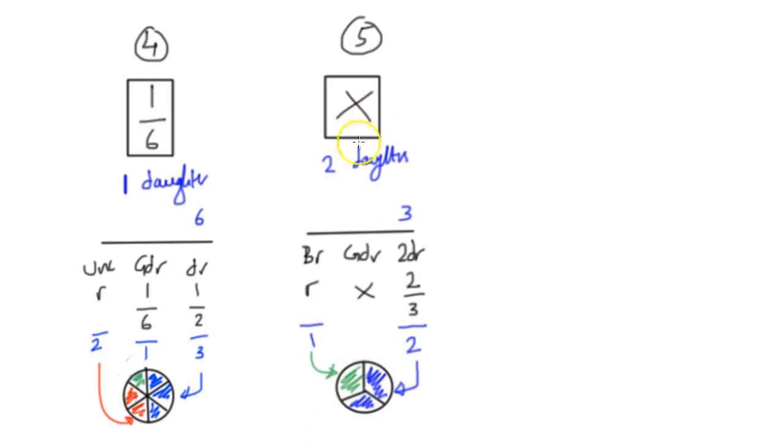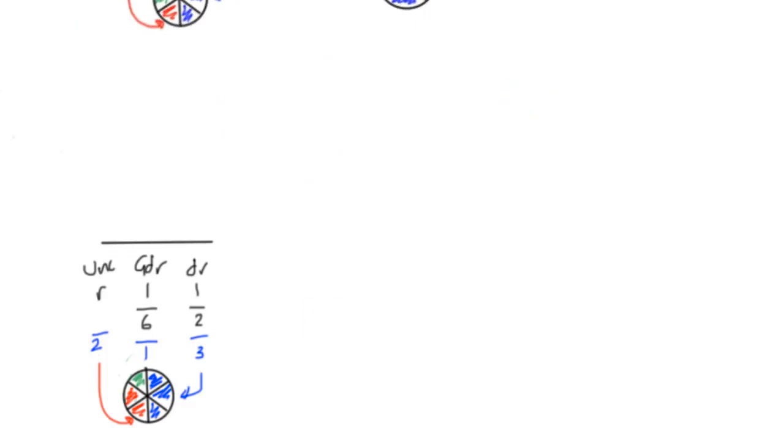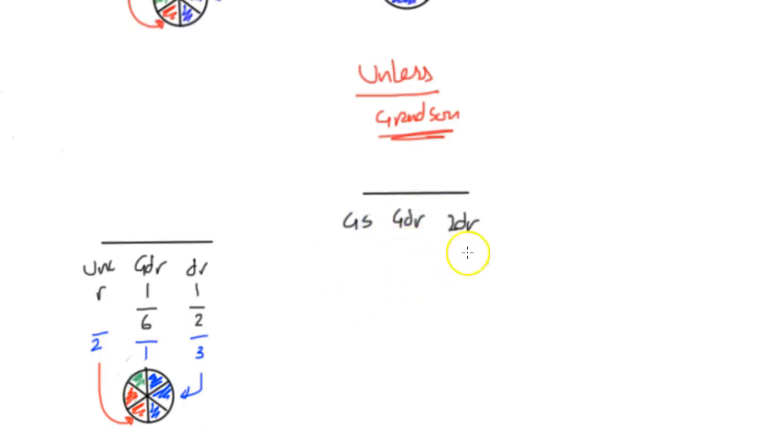Now, remember this. Remember I told you about the 3rd scenario? The granddaughter gets 0 because of the 2 daughters. However, there's an exception to this. Unless there is another grandson. So if you have a grandson with the granddaughter, now the 3rd scenario kicks in. The 3rd scenario basically overrides this case. It's a special case where there is a grandson. So let's say 2 daughters, 1 granddaughter, and 1 grandson.